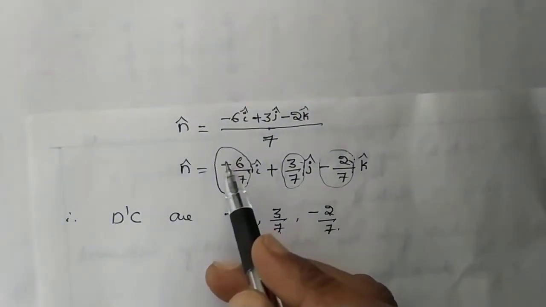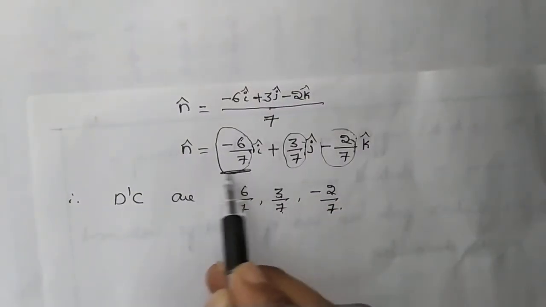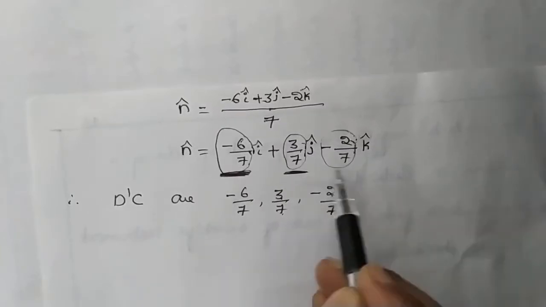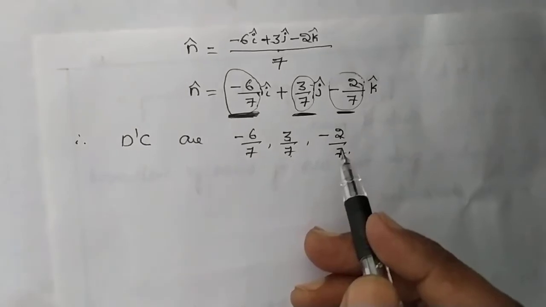In this unit normal vector we will have the direction cosines. These are the direction cosines. Hence, this is the problem.